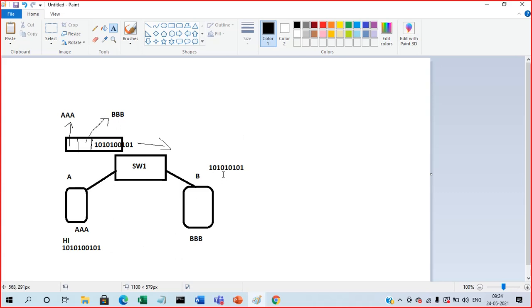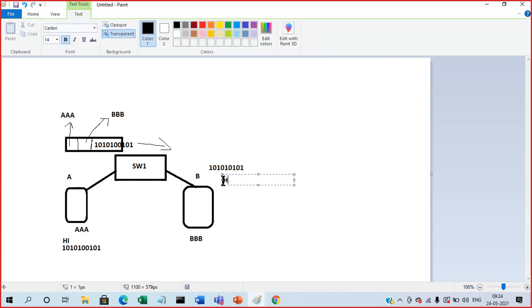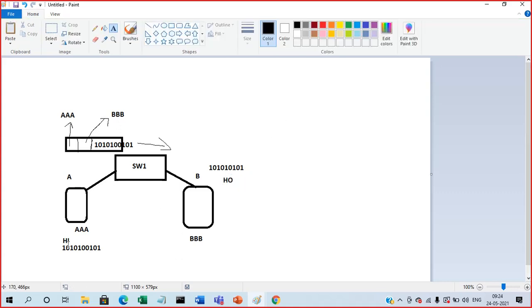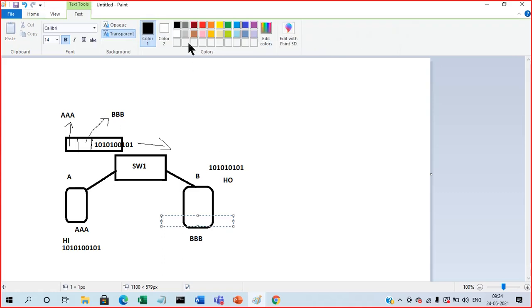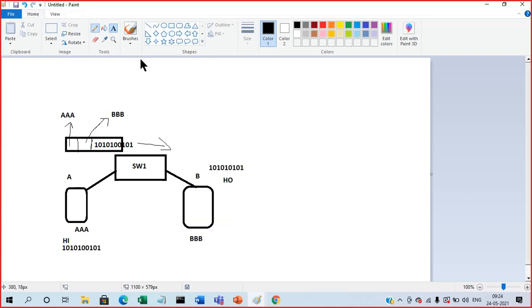When you interpret this data, here you did the encryption and some modulation. On this side, you have to do the reverse of that operation: decryption, and whatever you did, you need to revert back. Now what happened? Whatever data you are sending, HI, here it came as HO instead of HI. This is not the intended one. This is a failure.